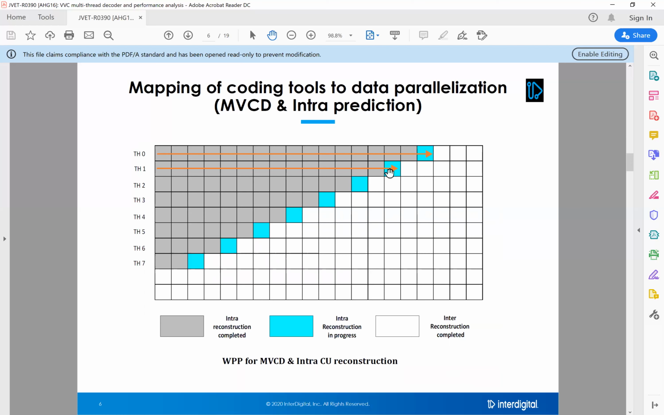But for any CTU, for motion vector component derivation, the motion vectors of a particular CU can be derived from its neighboring CUs, such as left, top, or top right. So to make sure that a CU in a CTU can generate the motion vector component derivation, the left CTU, the top and the top right CTU must have completed their motion vector component derivation process. Then that particular CTU can execute. We call this a WPP parallelization scheme. Using each CTU row for one thread, all the threads can execute in parallel.